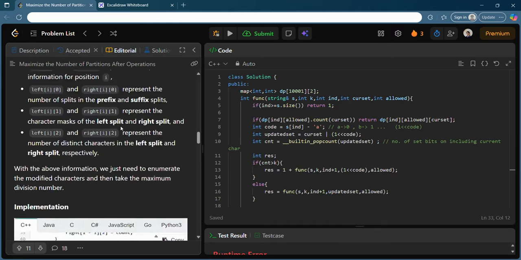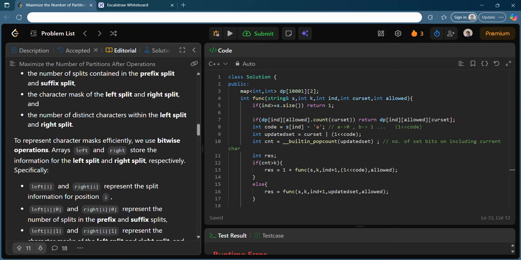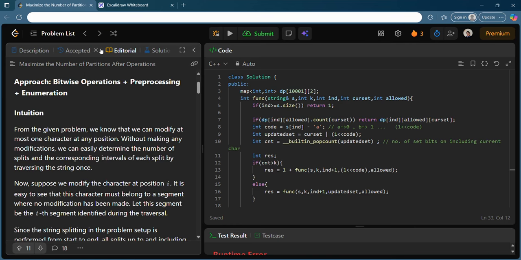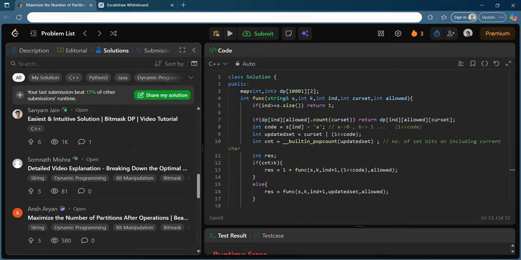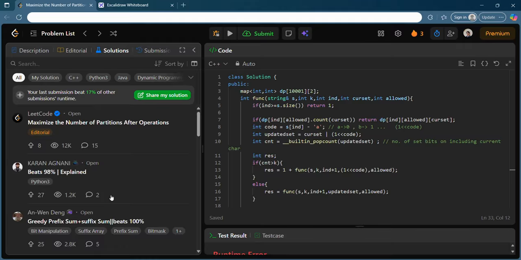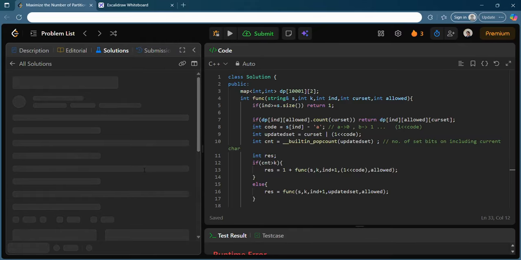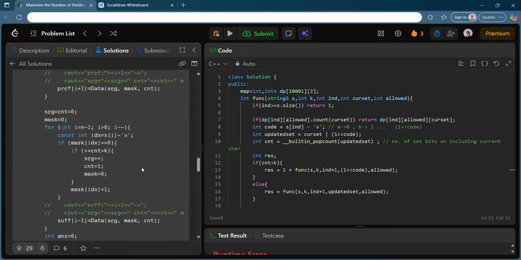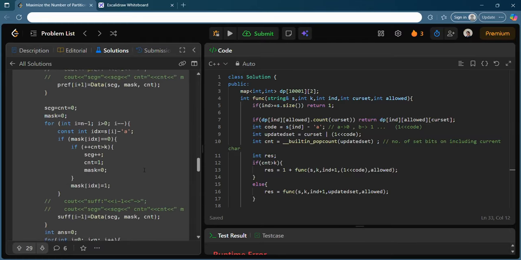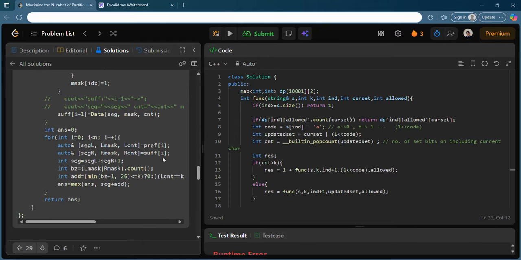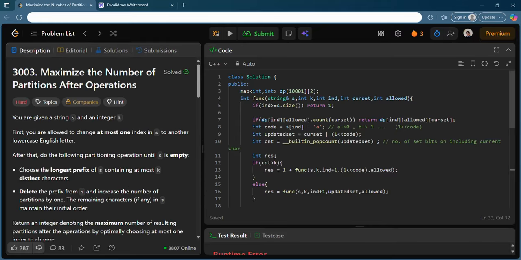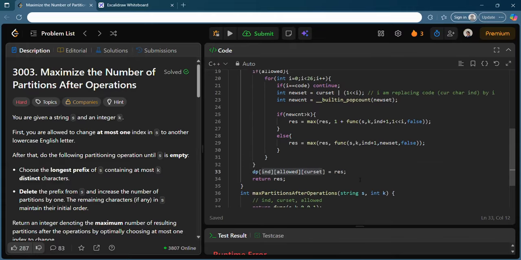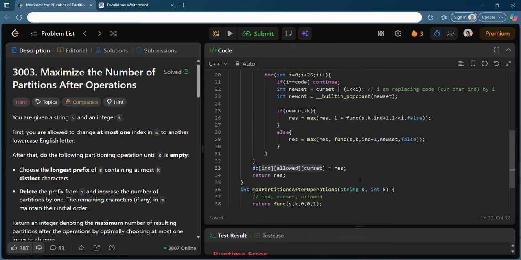People are just telling that it is a crazy problem, and it is very difficult, by looking at the editorial. But I will tell you that the problem is not actually that crazy, it is rather the editorial's mistake. And even if you try to see some of the solutions here, you will get confused. Prefix sums, suffix sums, they are using a lot of different things, which is also not very clear. Clearly they have not explained. So I hope my explanation was at least clear to you, and you did understand something. And if you have any doubt, you can definitely ask me in the comment section.